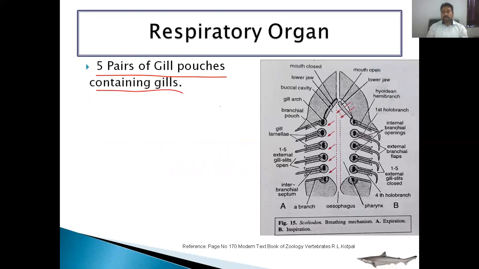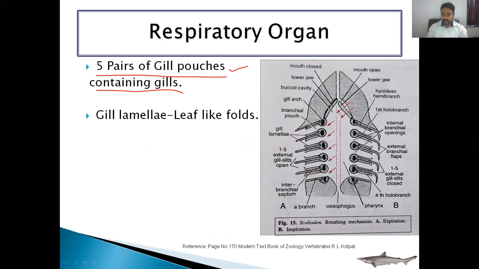The gills in Scoliodon are present in the pharyngeal region. Here in this diagram you can see the pharynx region of Scoliodon, and this pharynx region contains the gills in the form of gill pouches. How many gill pouches are present?